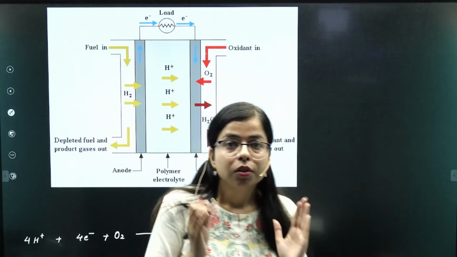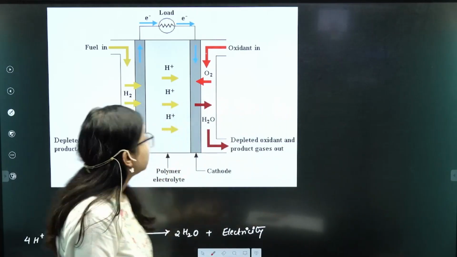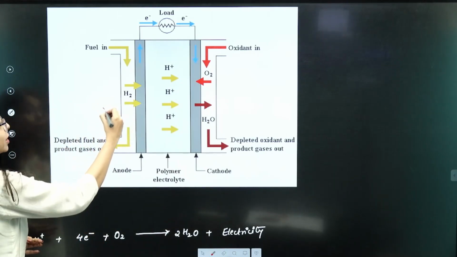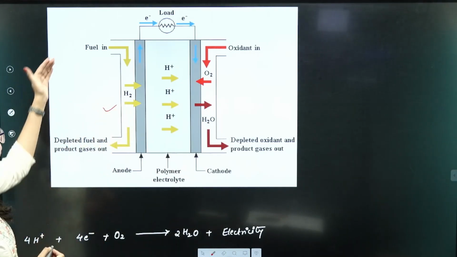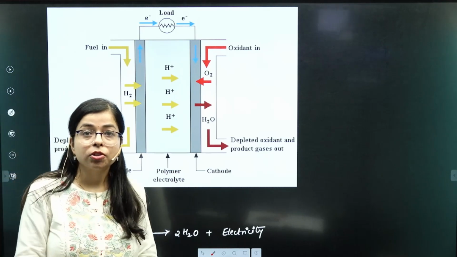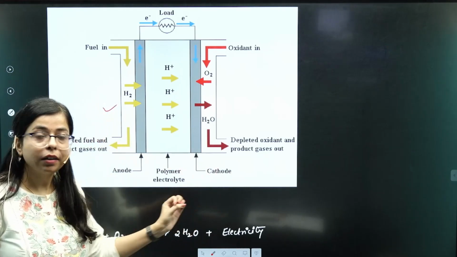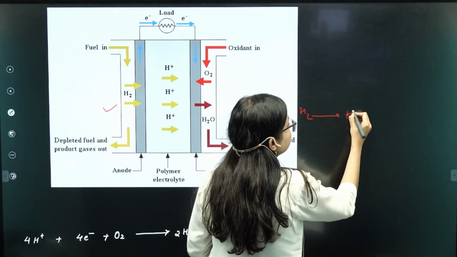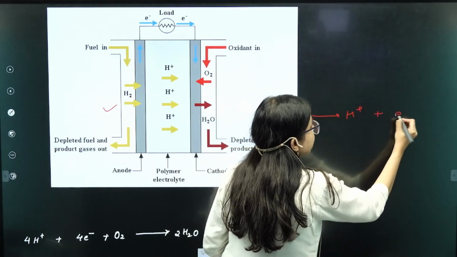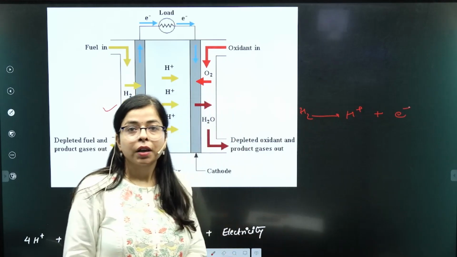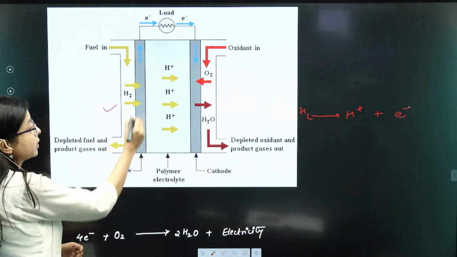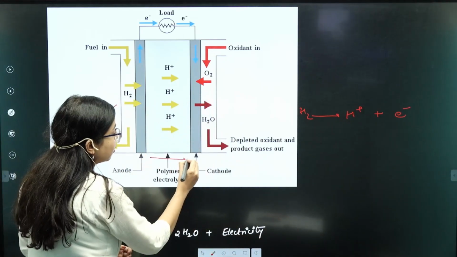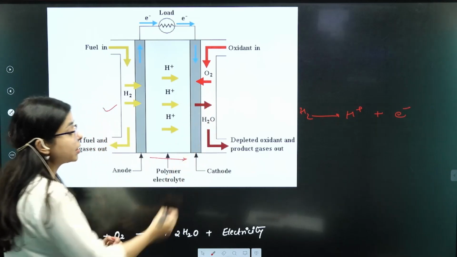Okay, so let's quickly see what is happening in a fuel cell. At the anode side, the fuel is going in, that is hydrogen, and this hydrogen is breaking down into hydrogen ions as well as electrons. Now these hydrogen ions, via the electrolyte, are moving towards the cathode.